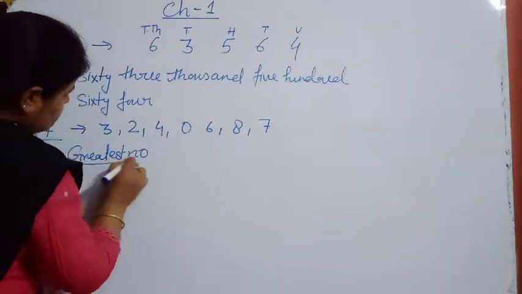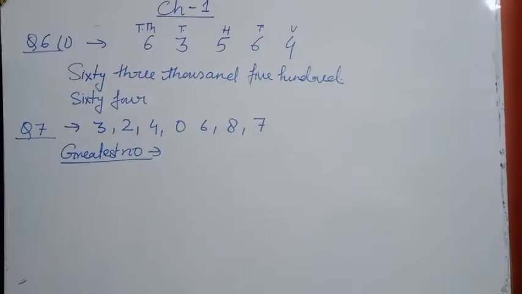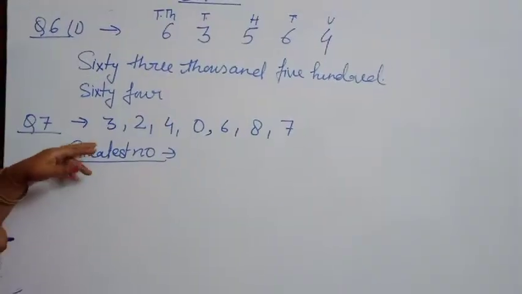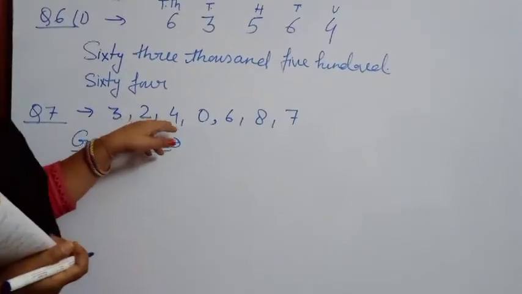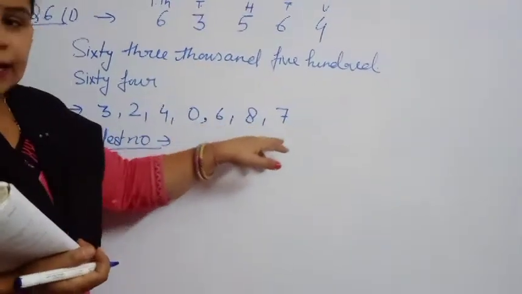In the previous class, I taught you that for making the greatest number, we have to arrange the digits in descending order. We have digits 3, 2, 4, 0, 6, 8 and 7.